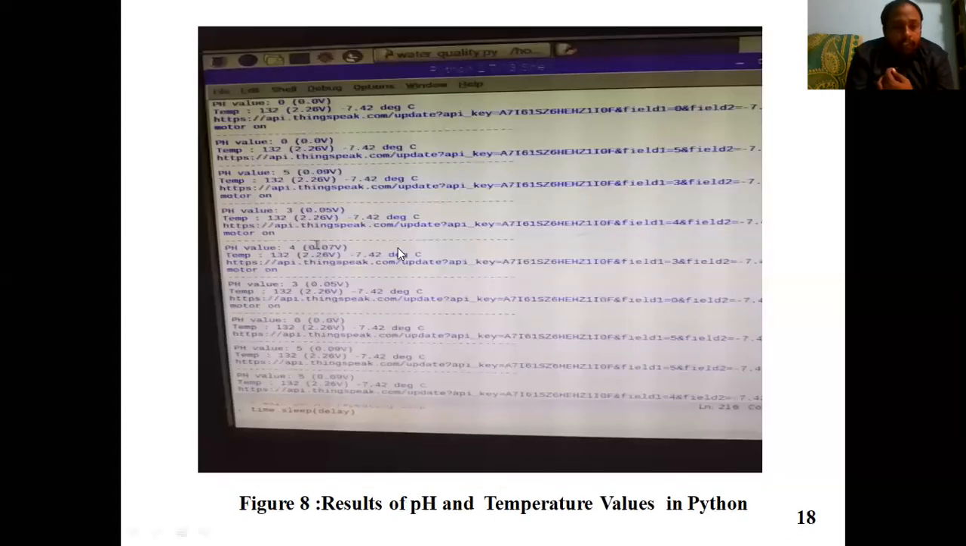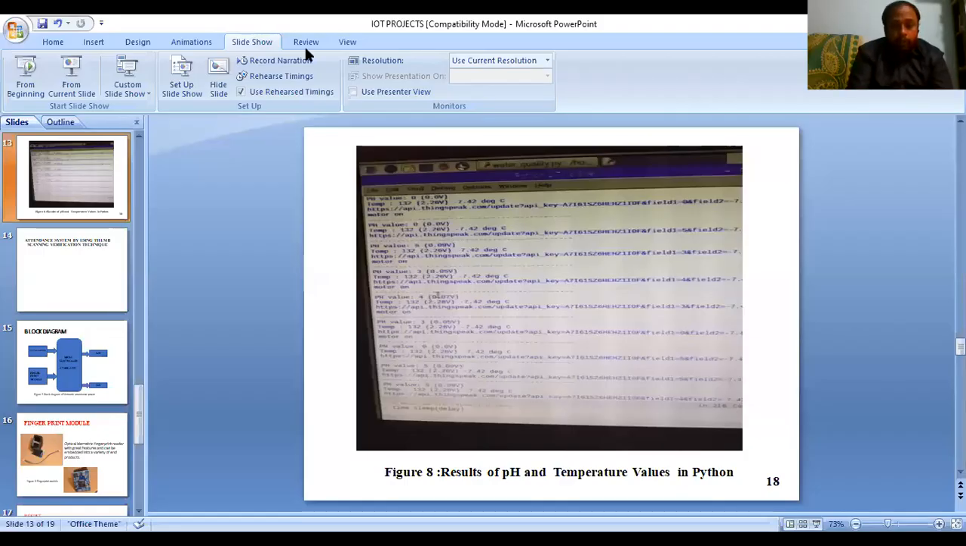And the same thing, I have written in the Python code. So this is the Python terminal where I can see the pH value and temperature value both on the monitor, right? So the motor is on because the pH value is 0, and slowly the pH value is 5, the motor is on, at 3 pH the motor is on, and slowly for 7 the motor will be off because the water quality is good. So these are one type of project, guys, where I have used the Raspberry Pi module to make the